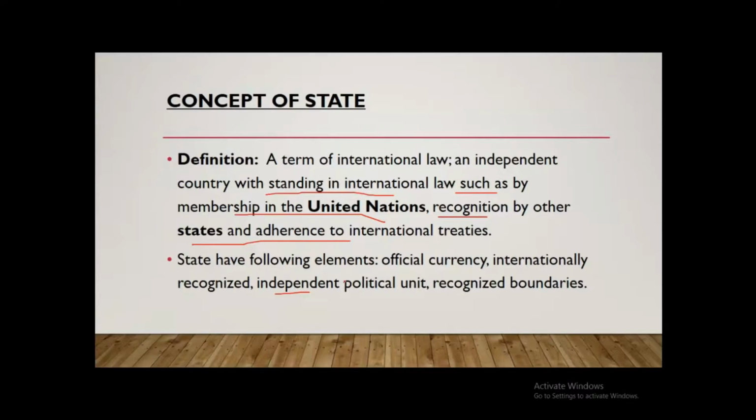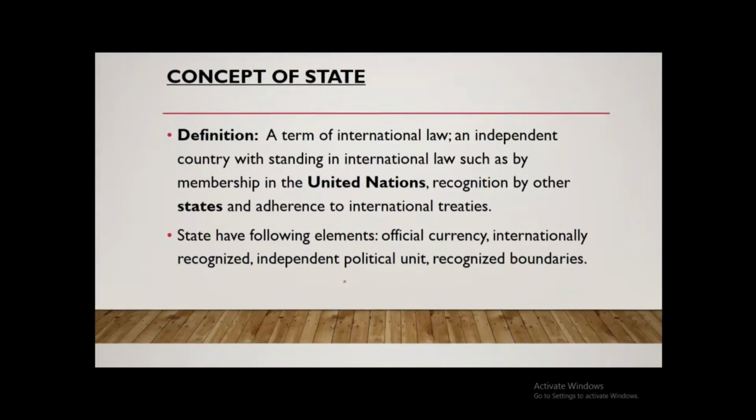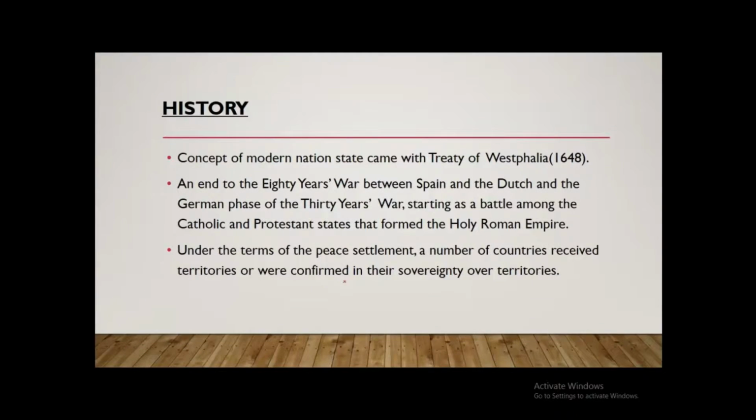So now we will move on to understand what is a nation state system. Let's move on. First of all, we will understand the history of a nation state system. So the concept of modern nation state came with the Treaty of Westphalia that happened in 1648.